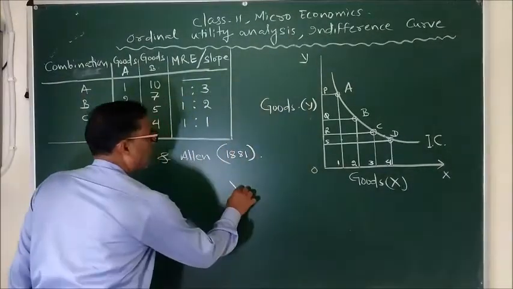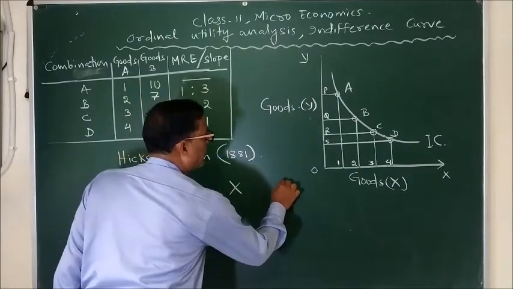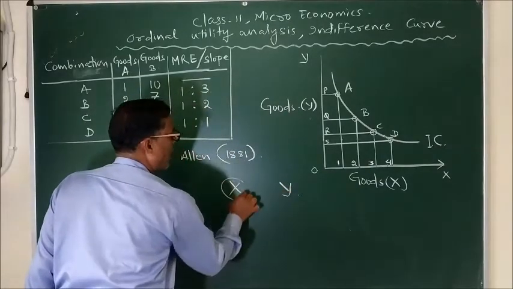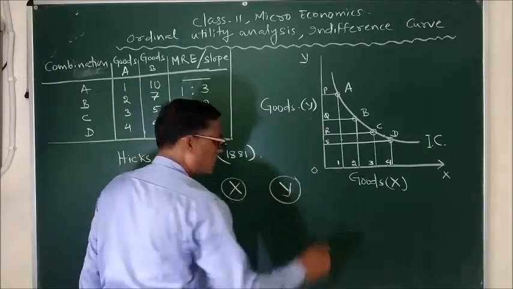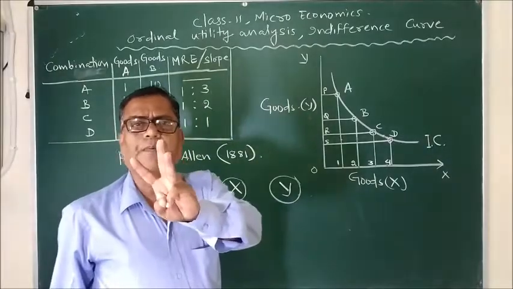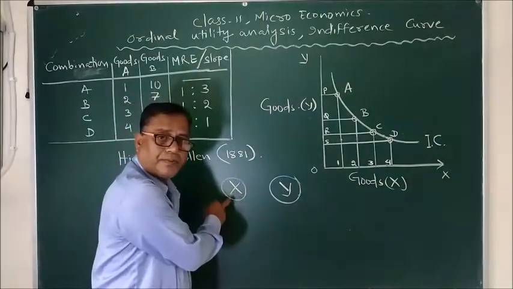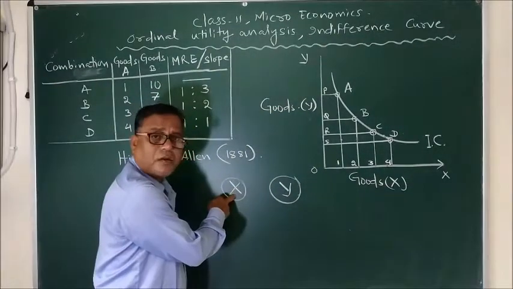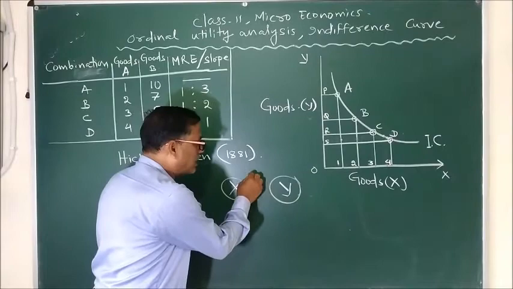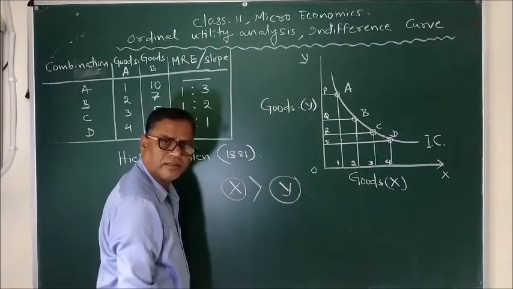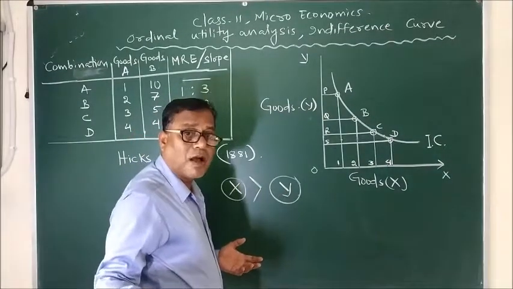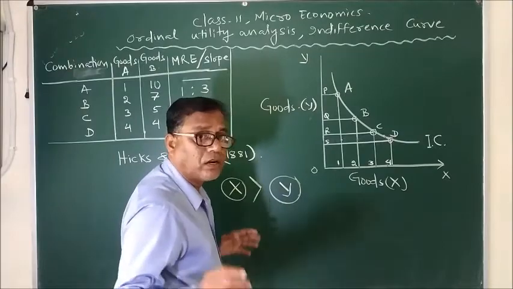Now suppose we are consuming 2 different goods X and Y. Then 3 different things can happen. We can derive more utility from the consumption of X, that is X is greater than Y. X is greater than Y does not mean the price or the value. We are not talking about that.